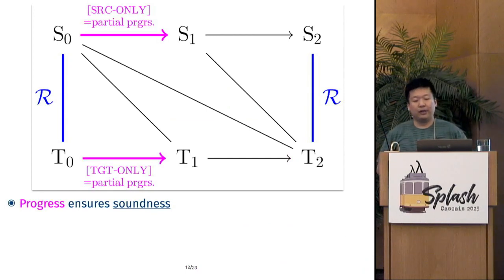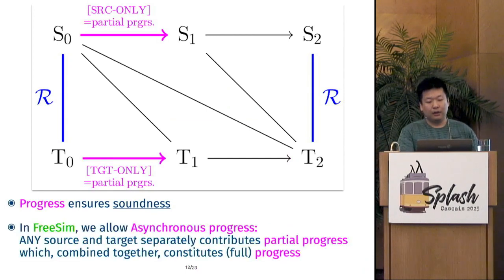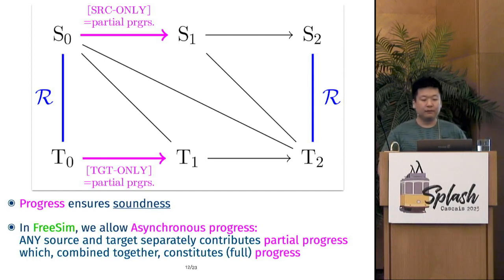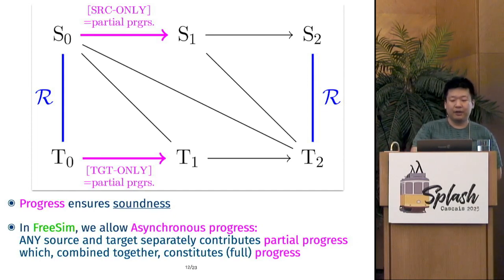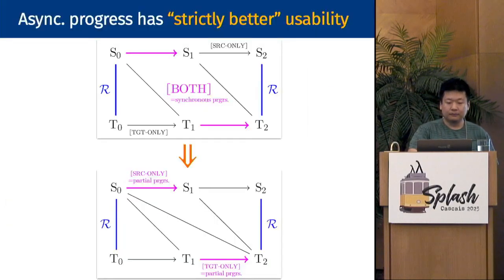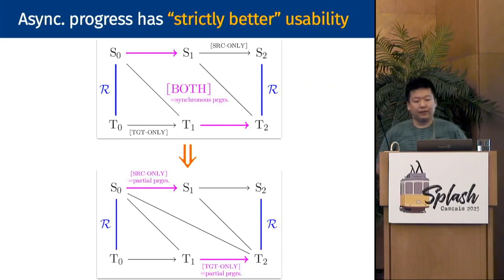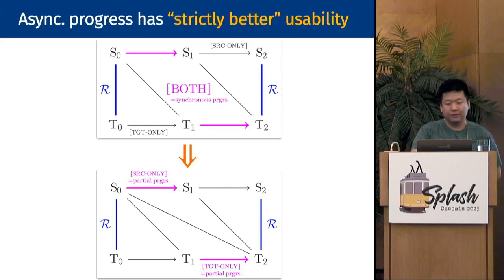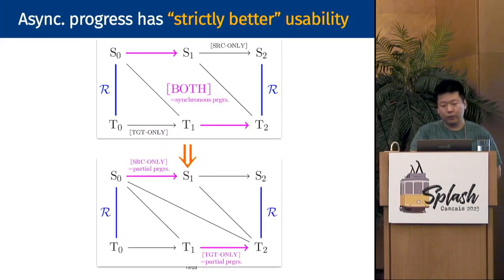In FreeSim, we relax such a condition and allow what we call the asynchronous progress. In FreeSim, executing any stuttering step now contributes a partial progress on each side. Source only contributes the source partial progress, and target only the target partial progress. These partial progresses can be made asynchronously, of course, and later be combined into a full progress. And the asynchronous progress interface gives us strictly better usability than the synchronous progress. This is because every proof involving the synchronous progress can be translated into a proof with the asynchronous progress.